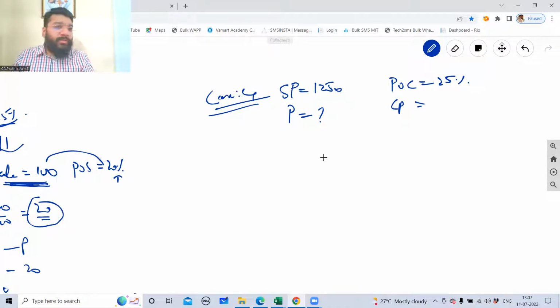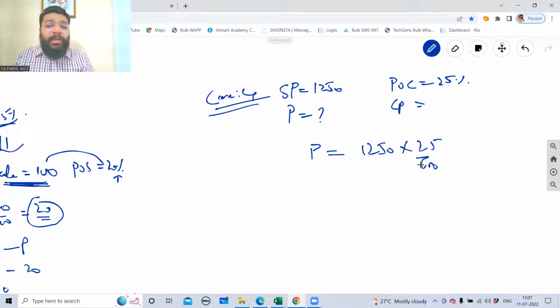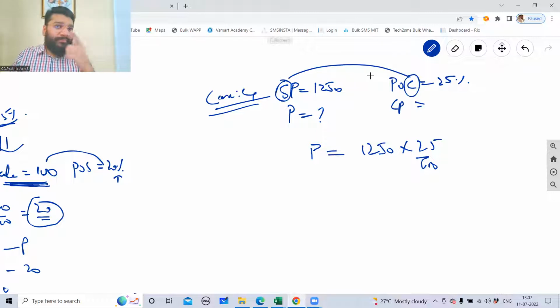Please calculate the cost price. So for me to get the profit, you will say, sir, 1250 into 25 by 100. Can you multiply? Because the relationship here is sale. Here the relationship is cost. If I multiply, it will be wrong. It will be wrong. So therefore, I need to convert this profit on cost to